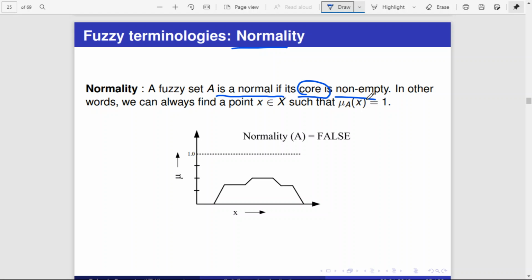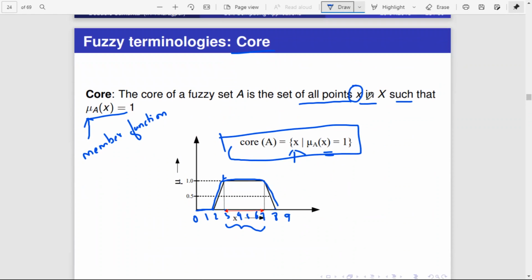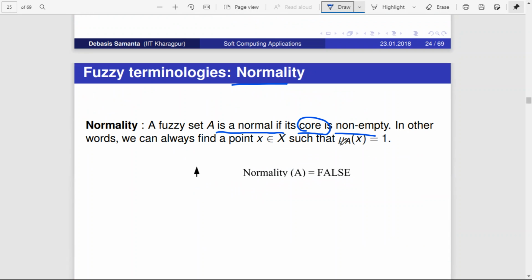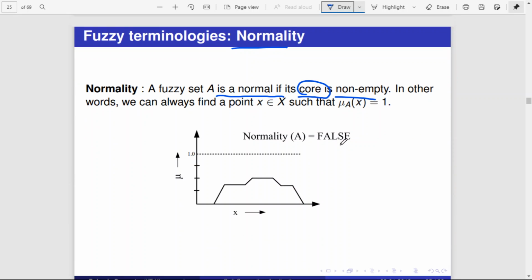What is core? In the previous slide we have discussed. Core means the core of A. The core of a fuzzy set A is a set of all points x such that mu A of x, that is the membership function of x, is equal to 1. Okay. Now we are discussing normality. A fuzzy set is normal if its core is not empty.